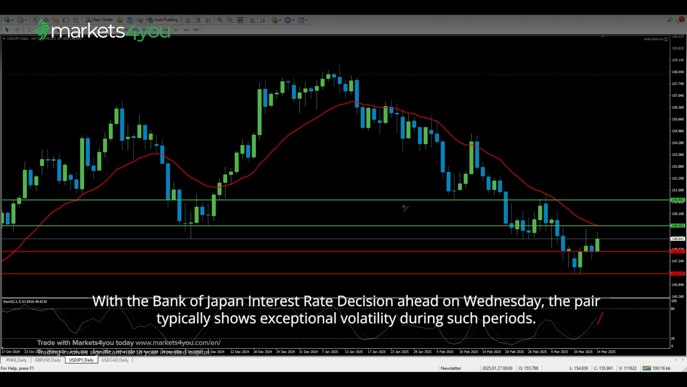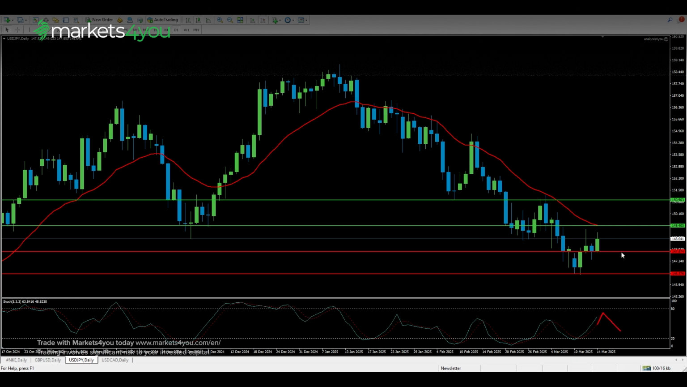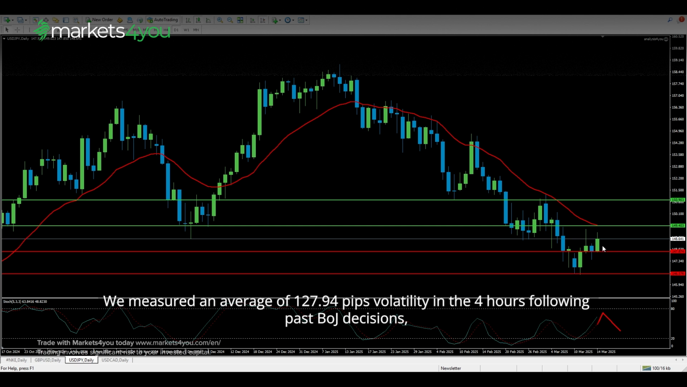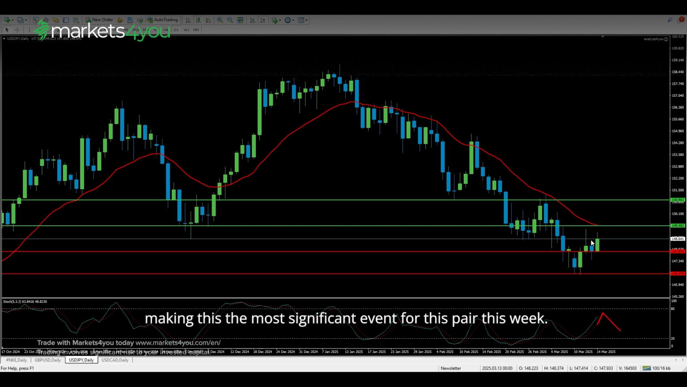With the Bank of Japan interest rate decision ahead on Wednesday, the pair typically shows exceptional volatility during such periods. We measured an average of 127.94 pips volatility in the 4 hours following past BOJ decisions, making this the most significant event for this pair this week.